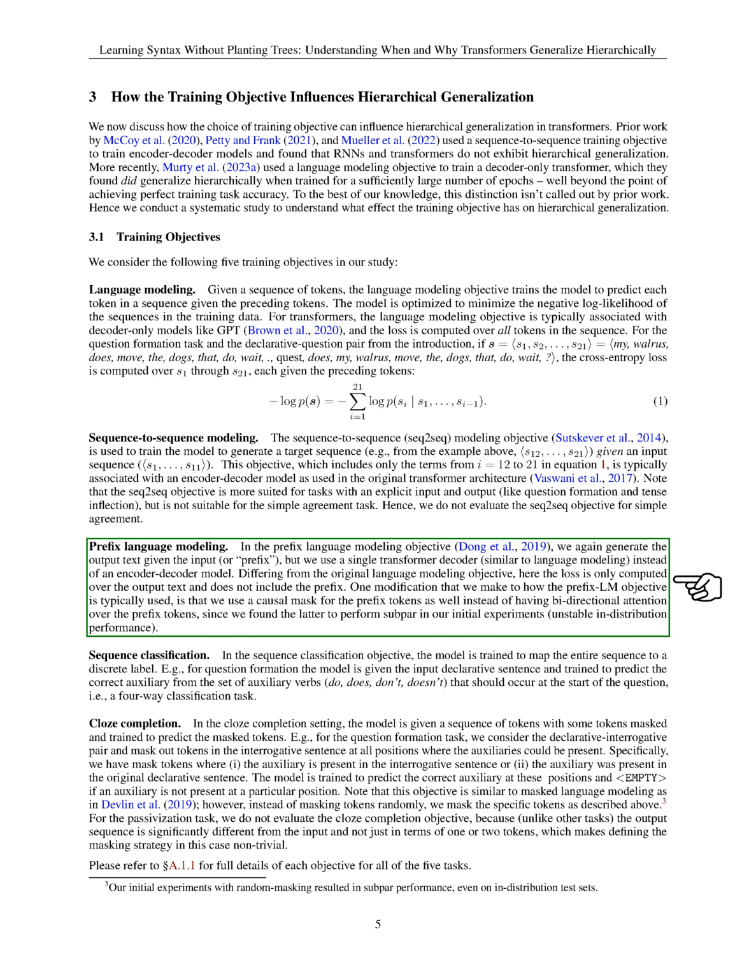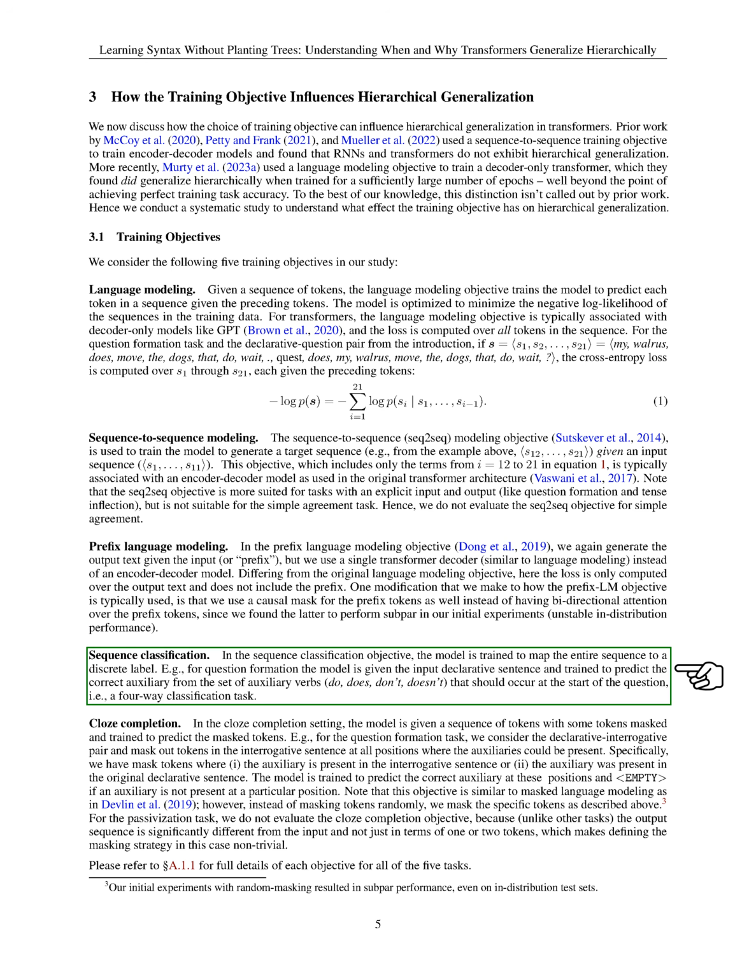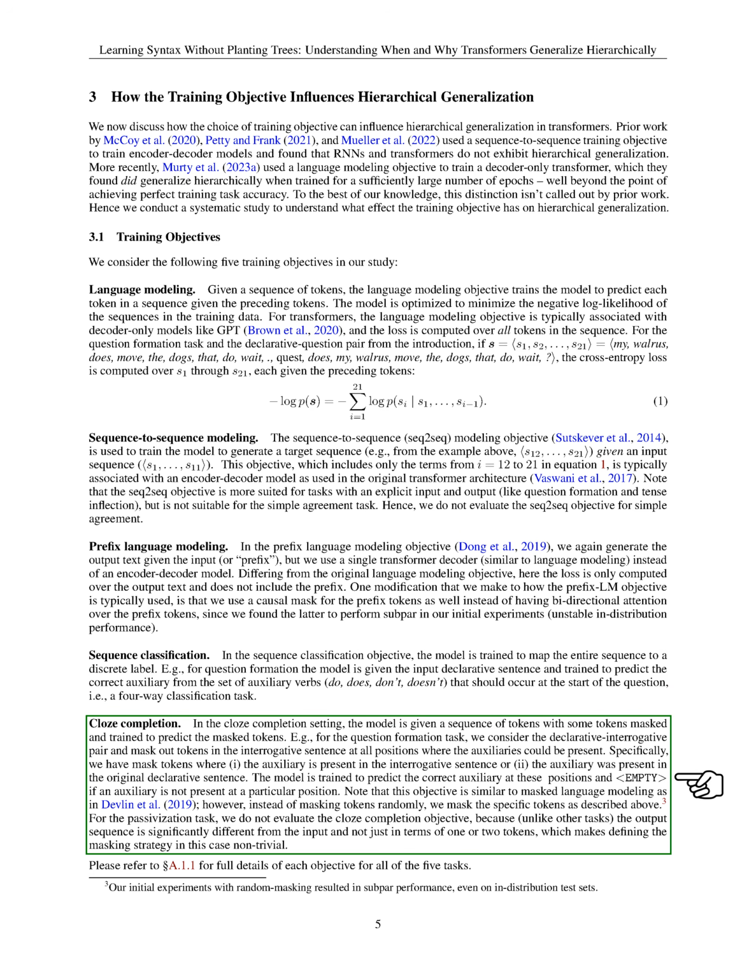Similar to language modeling, this objective generates output text from an input but uses a single transformer decoder instead of an encoder-decoder model. 4. Sequence classification. Here, the model maps the entire sequence to a specific label, such as predicting the correct auxiliary verb for question formation. 5. Close completion. In this setting, the model predicts masked tokens in a sequence, similar to masked language modeling but with specific token masking rules.